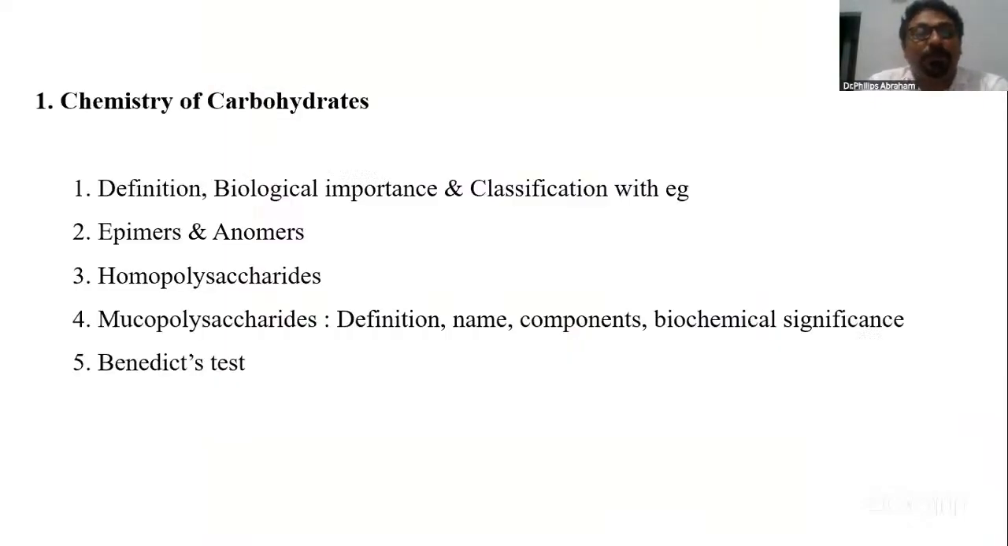First of all, let me go through the important questions topic by topic. I'll just start from the chemistry part. In the chemistry part, of course, in the beginning we always study the definition, biologically important, the classification with example. Long back, once it has been asked. Then a few times, epimer and anomer was a 3-mark question. Once or twice, homopolysaccharide came as a 3-mark question. Then a repeated question from carbohydrate chemistry is mucopolysaccharide.